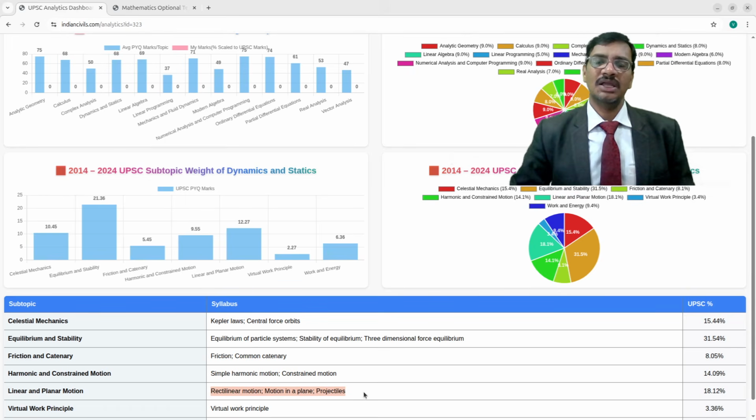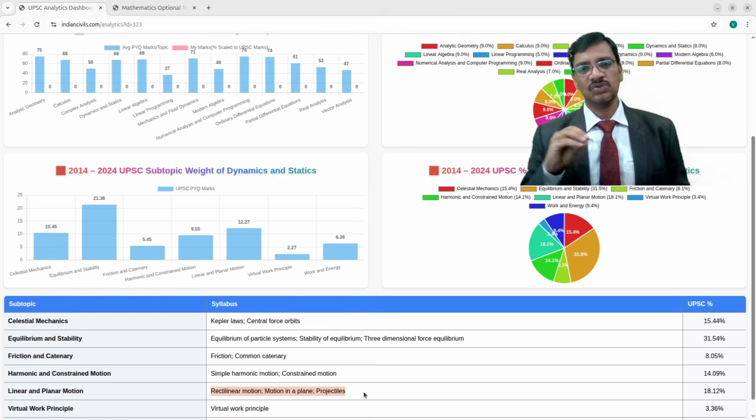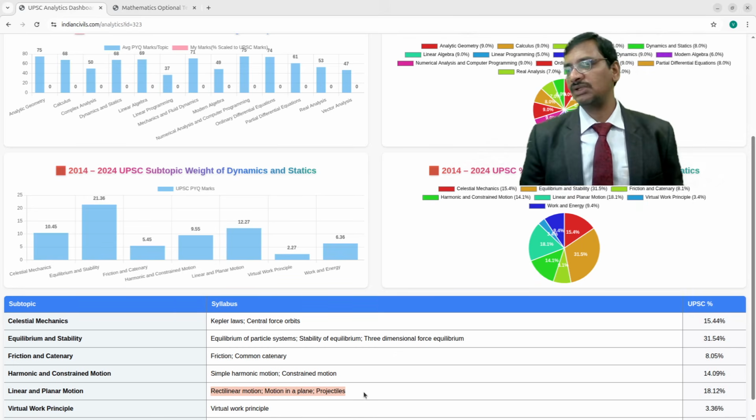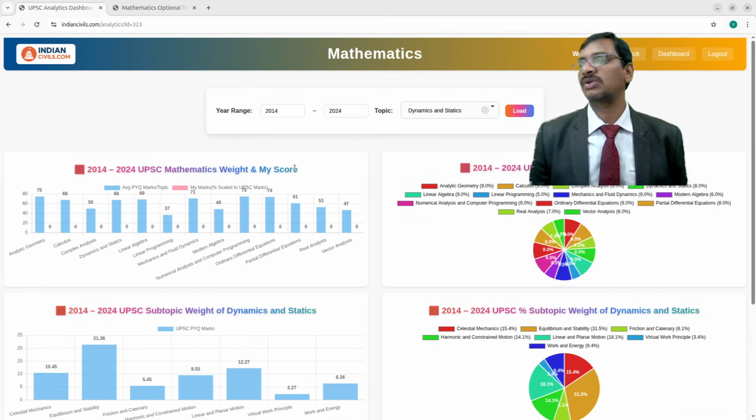So that's why I have developed this tool just to help the students so that you can plan easily which portion you are weak in, and even if you are weak, what is the area that you can target so that you don't leave out the syllabus. You can still compete with the toppers, even if you have not spent time on the entire topic. Got it? So this way I have done this one, and you can make use of this one.